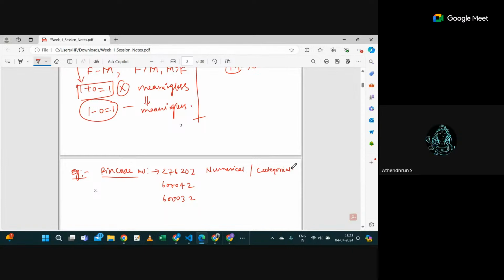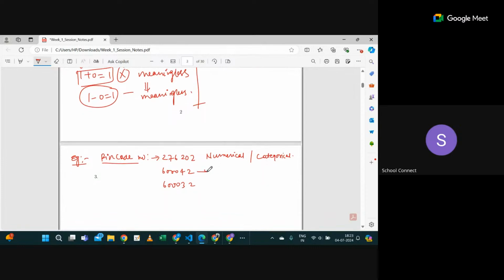Sir, I think it's categorical. Why is that so? Sir, because I don't know what type of mathematical calculations we are going to do based on pin codes. Correct, we cannot. Suppose this is the pin code of your area, so this will represent an area, a particular region. Can you say this area is greater than that area? No, sir. You can't say.